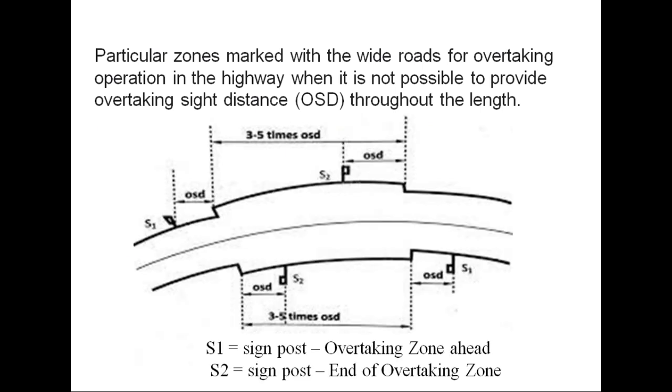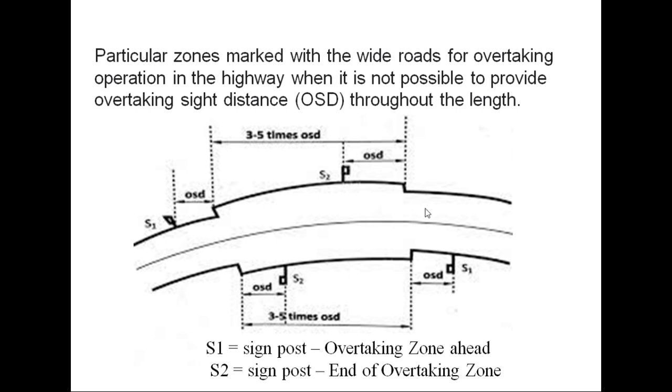Now this is the marking of overtaking zone. We put a mark here before overtaking starts, that is the signpost for overtaking zone ahead. This is the overtaking zone, actually a wider road. This sign is placed 1 OSD before start of the overtaking zone. The total distance of overtaking zone can be 3 to 5 times overtaking sight distance. Minimum is 3 times OSD, but desirable is 5 times OSD.